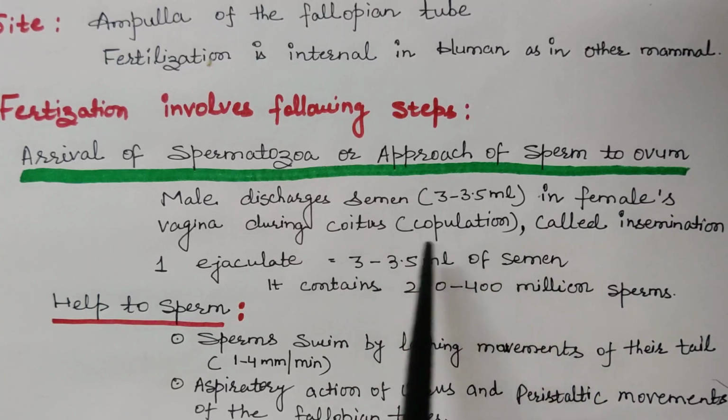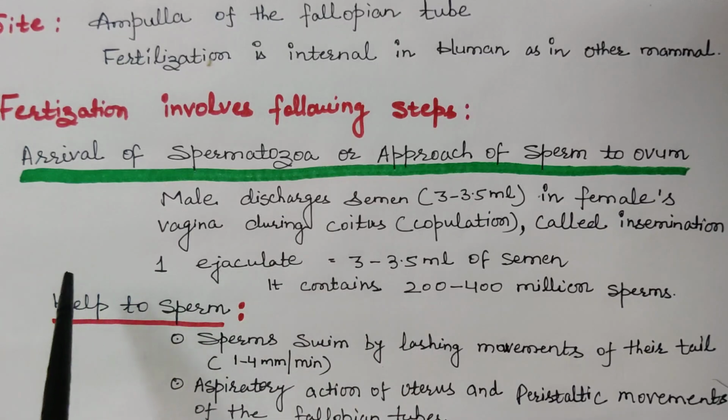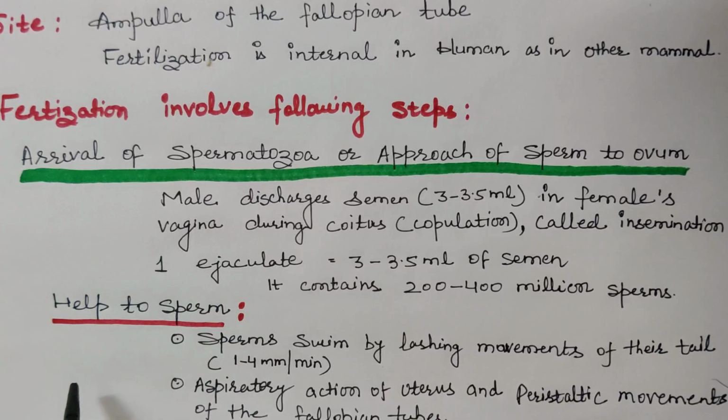Why are they formed in such huge numbers? To ensure fertilization, because so many hurdles and barriers are there in the female reproductive tract which cause destruction of the maximum number of sperms. So to cross those hurdles and to ensure fertilization, male gametes are always formed in large numbers. What factors help the sperm reach the site of fertilization?